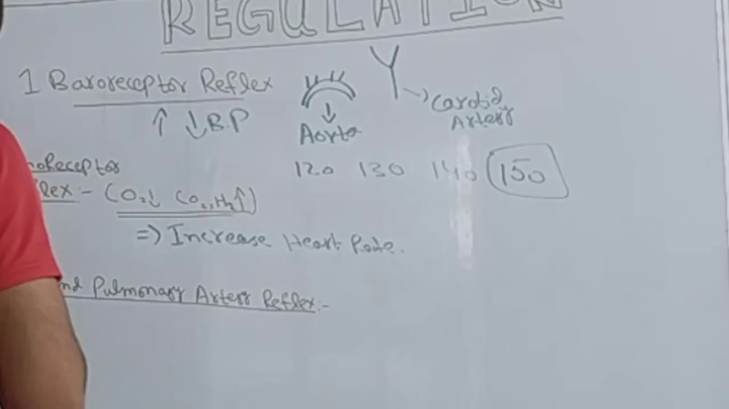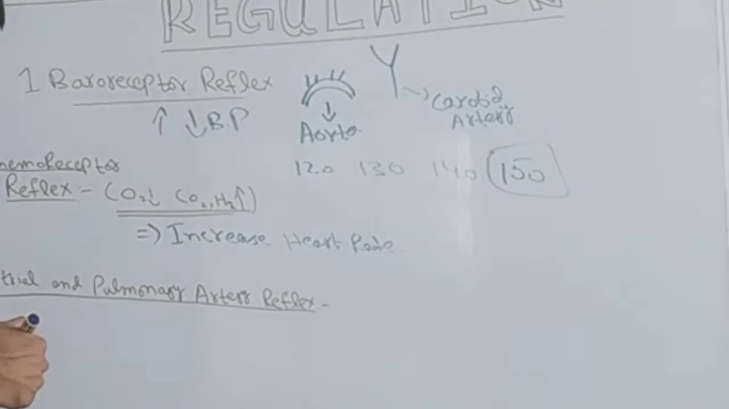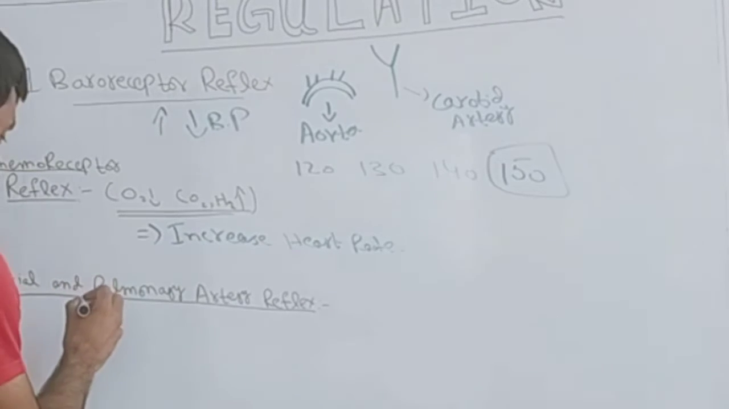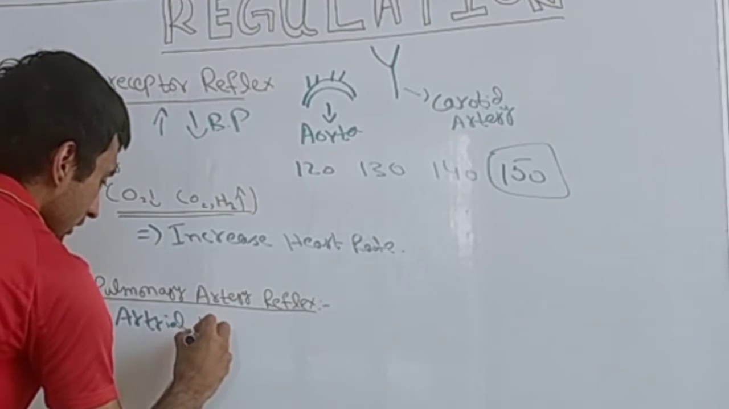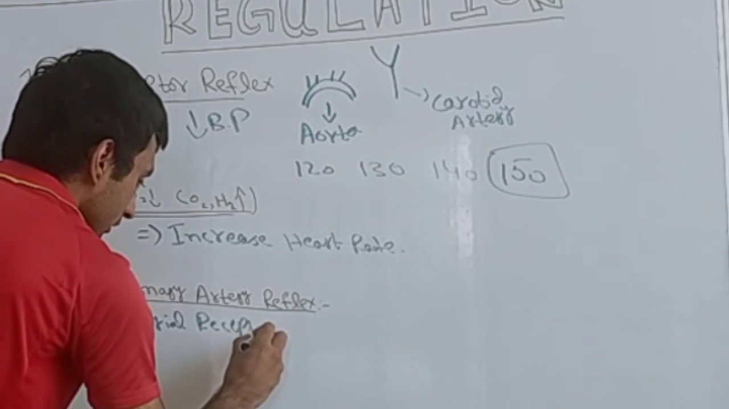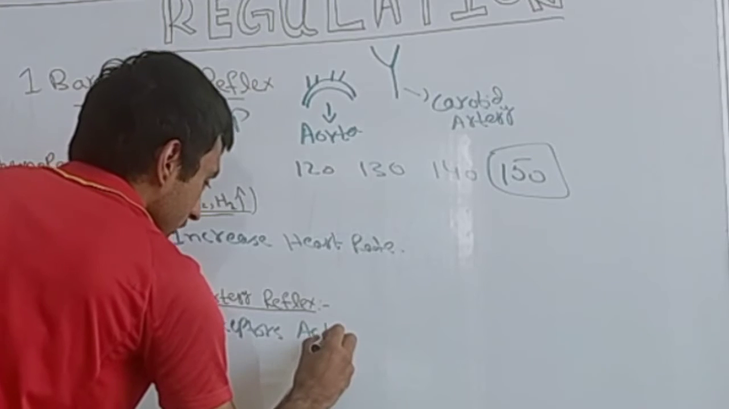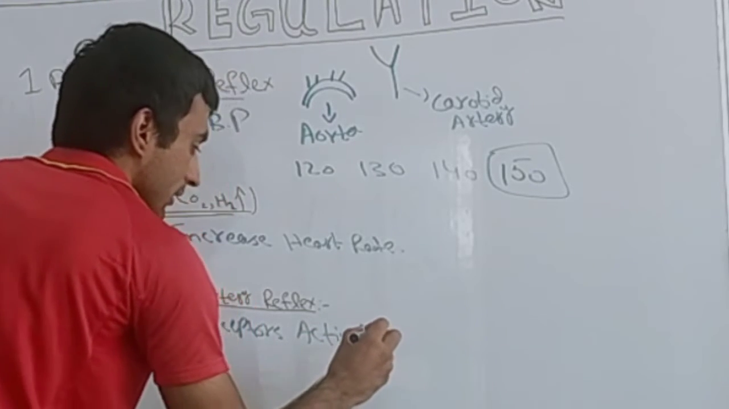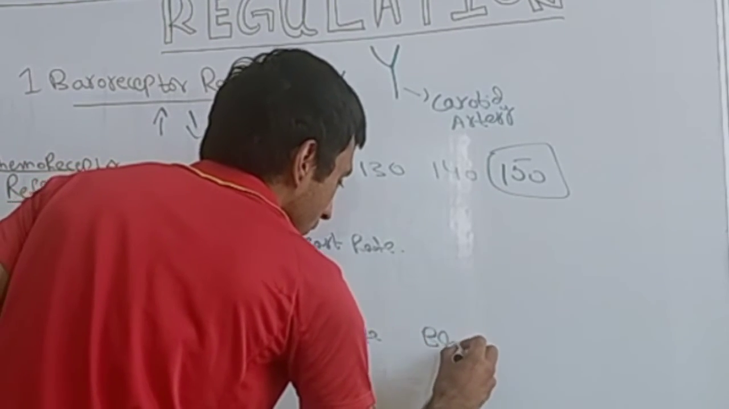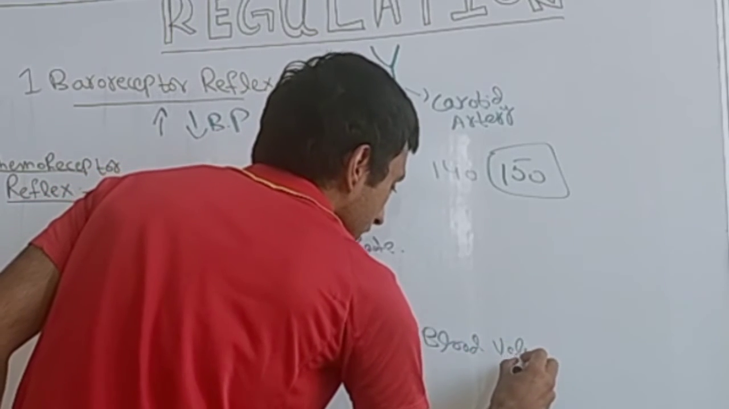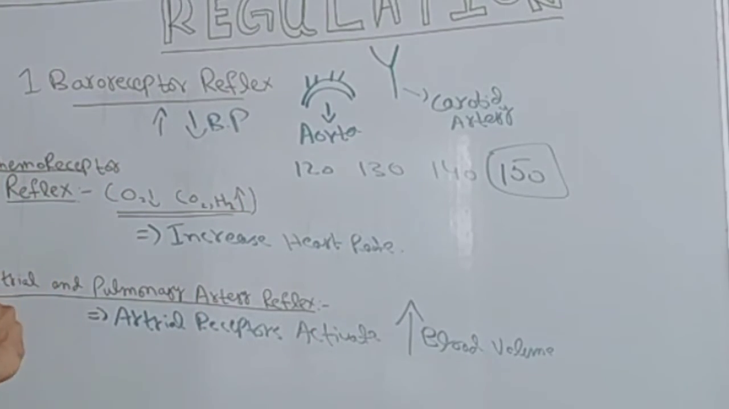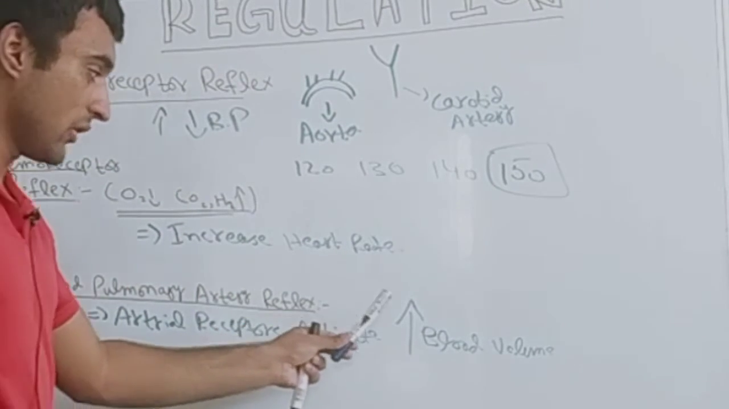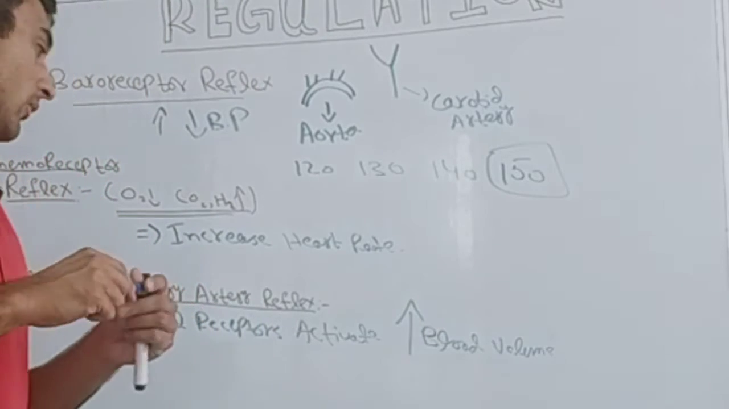So whenever there is increased blood volume in the atria or arteries, the atrial receptors get activated. Atrial receptors activate whenever there is increased blood volume. This activation brings the increased blood volume towards the normal blood volume.